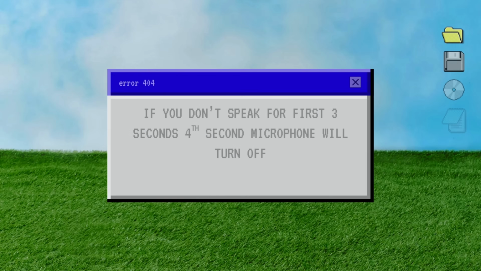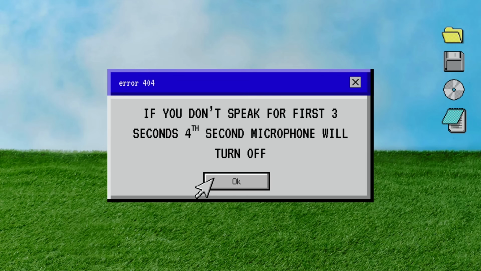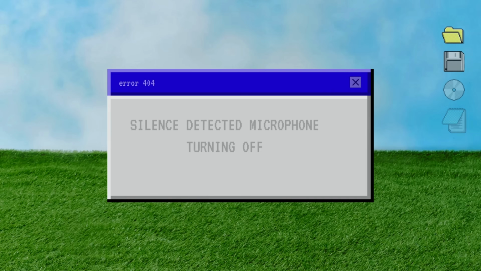After the beep sound, if you don't speak for the first 3 seconds, by the fourth second the microphone will turn off. It would have provided a message there, microphone turning off due to silence detected, but you may not have noticed it because you'll be closing your eyes, imagining and speaking. You wouldn't even know what is happening on the screen. Be very, very careful.